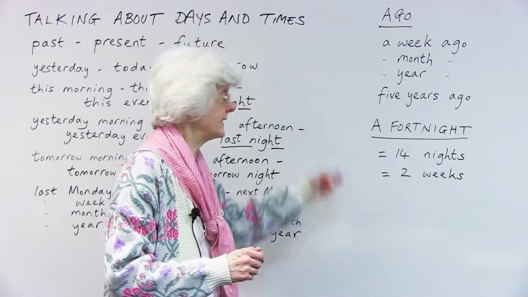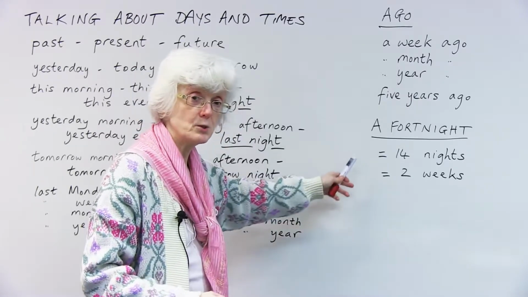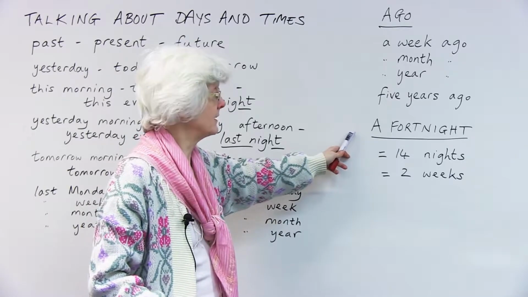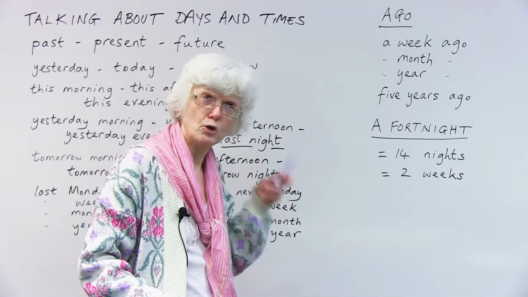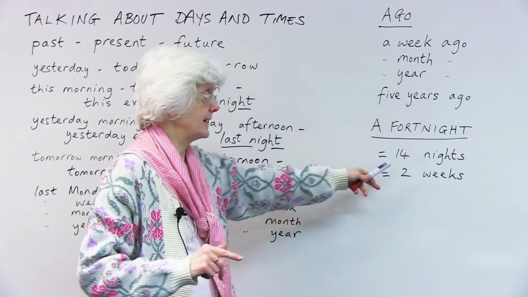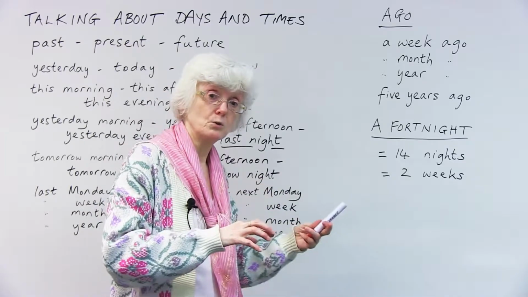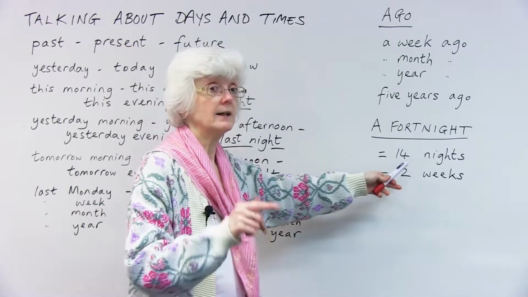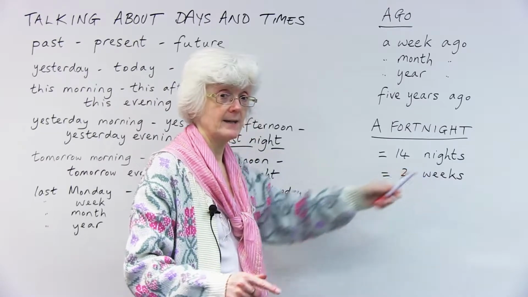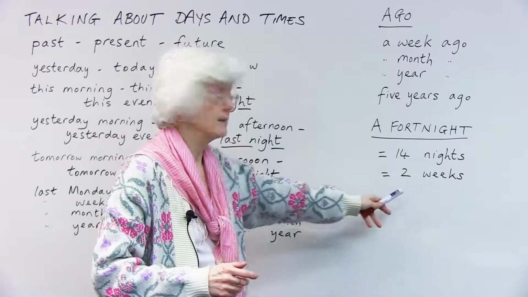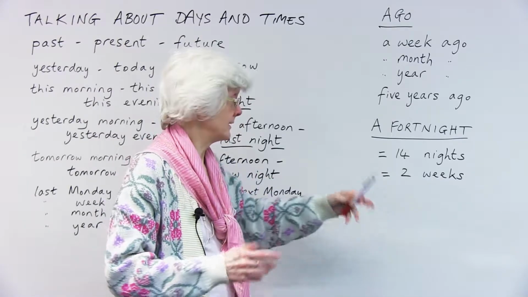And then finally, a lot of people get confused by this strange word, a fortnight. They might think, what, four nights? No, it's not 4 nights. It was a very old expression, meaning 14 nights. Okay? And if you think 14 nights, well, okay, that's 2 weeks.